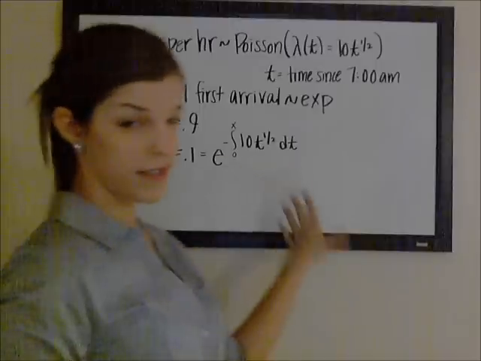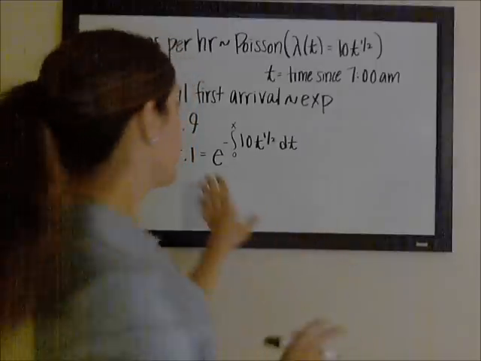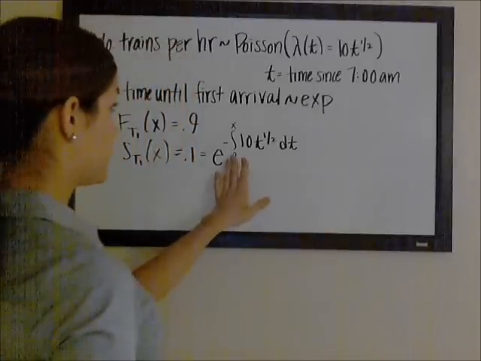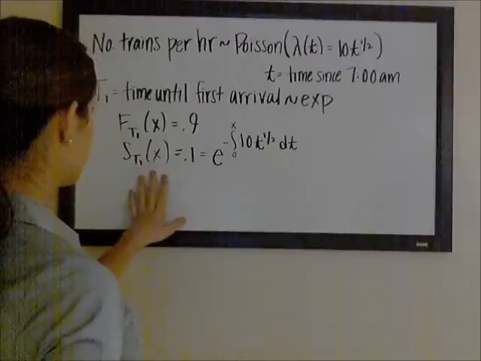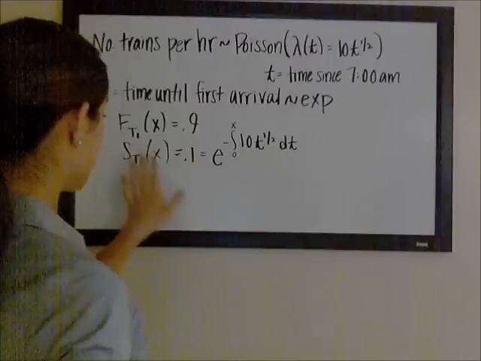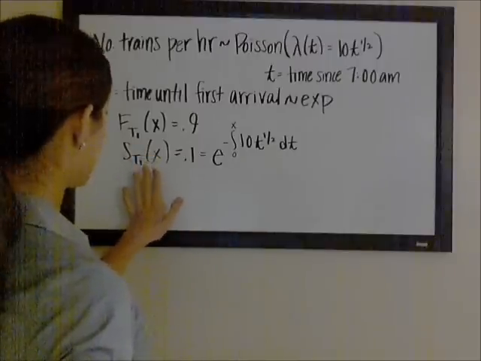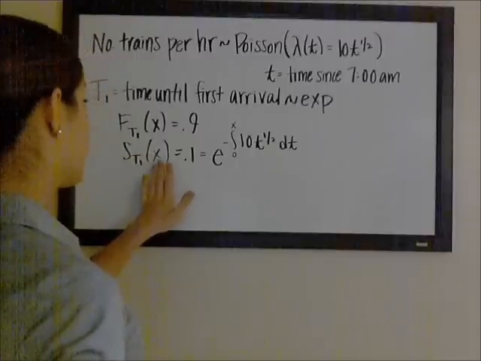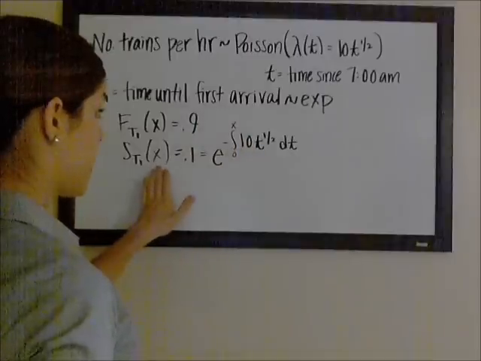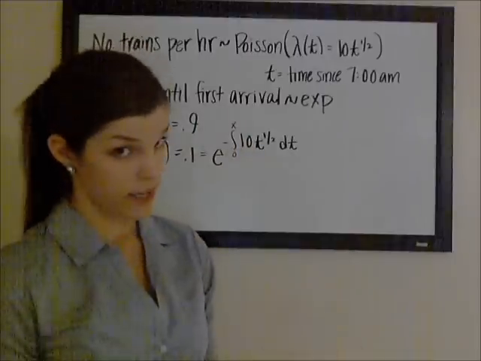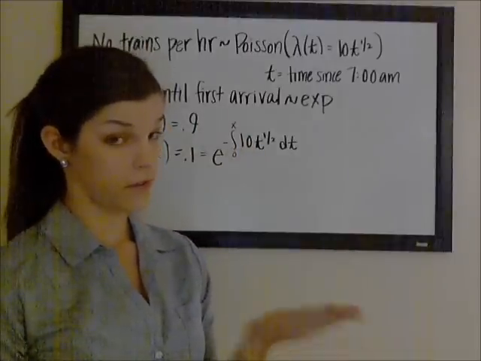And I talked about this in more detail in another video, but the reason we're integrating from 0 to x, what we're really looking at here is the survival function evaluated at x is the probability that the time until the first arrival is greater than x. So that's no events happen on the interval from 0 to x.